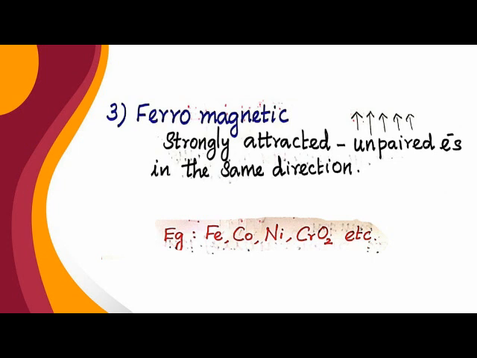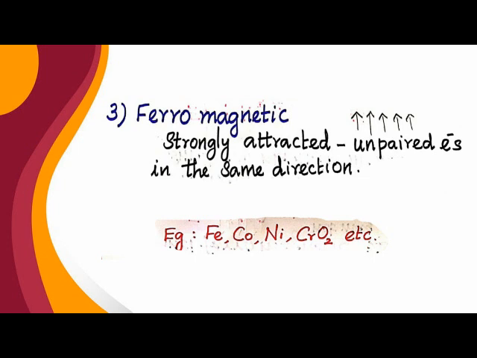When we compare paramagnetic and ferromagnetic, the paramagnetic character is lost in the absence of a magnetic field, but the ferromagnetic character is not lost even in the absence of a magnetic field.